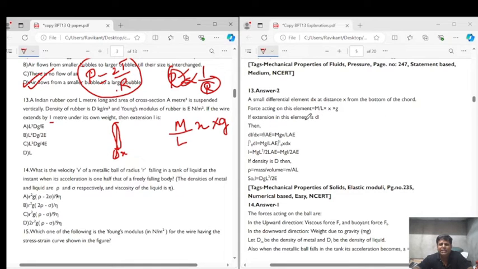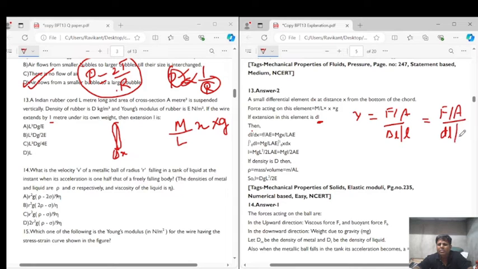So if the extension in the element is dl, that is the change in length, then dl by dx is equal to F by A into E. That is what they are saying here: Y is equal to F by A upon delta L by L. Now this delta L by L can be written for this situation as F by A upon dl by dx.